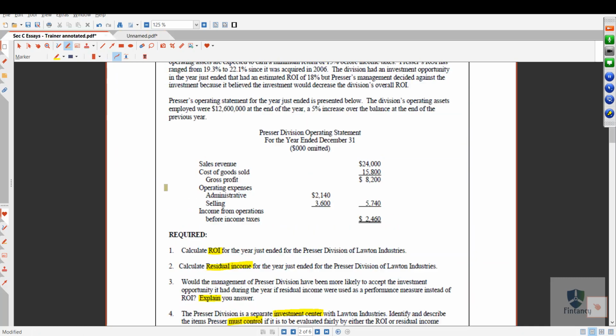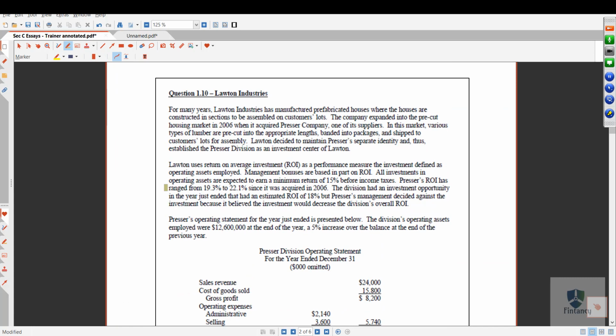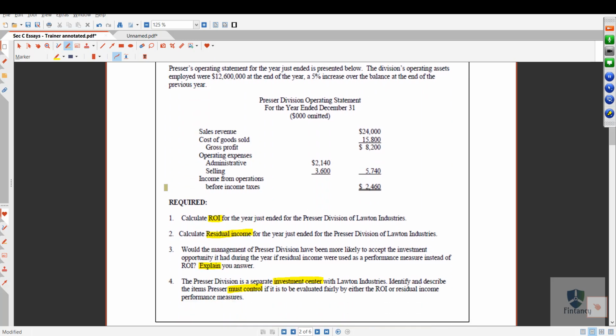The question is question number 1.10, which is from your IMA study support package, Lawton Industries. Okay, so in this question again, let me remind you, we have to calculate return on investment, we have to calculate the residual income, and we have to explain them, about both of them, which one is better.